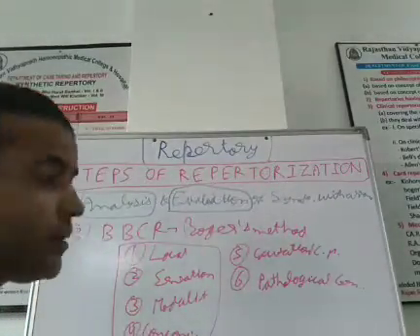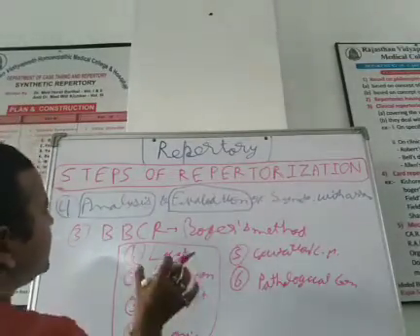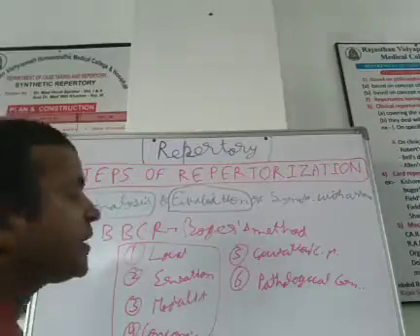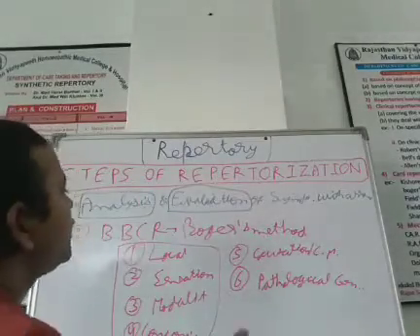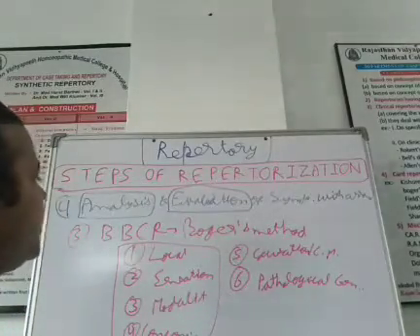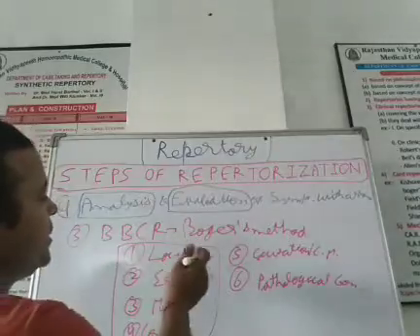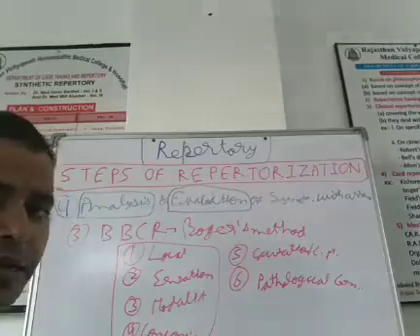So these 6 points should be considered while using BBCR for analysis and evaluation of symptoms, or while arranging the symptoms for repertorization or conversion of rubrics. This order should be followed. These points should be considered.